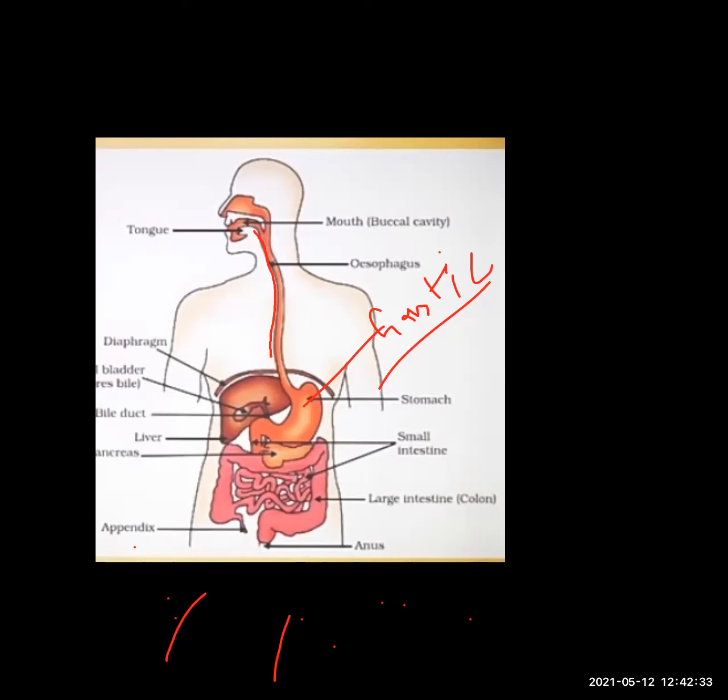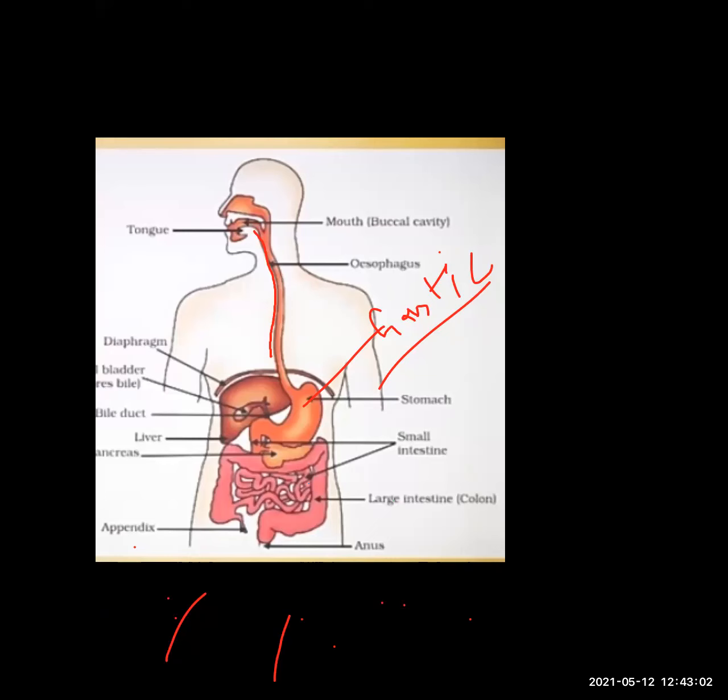Is it clear? In the large intestine no digestion takes place. Only a little bit, or negligible digestion. The last part of digestion, that is nutrition, takes place in the small intestine. Next, food moves into the small intestine. Is it? Here one thing more.